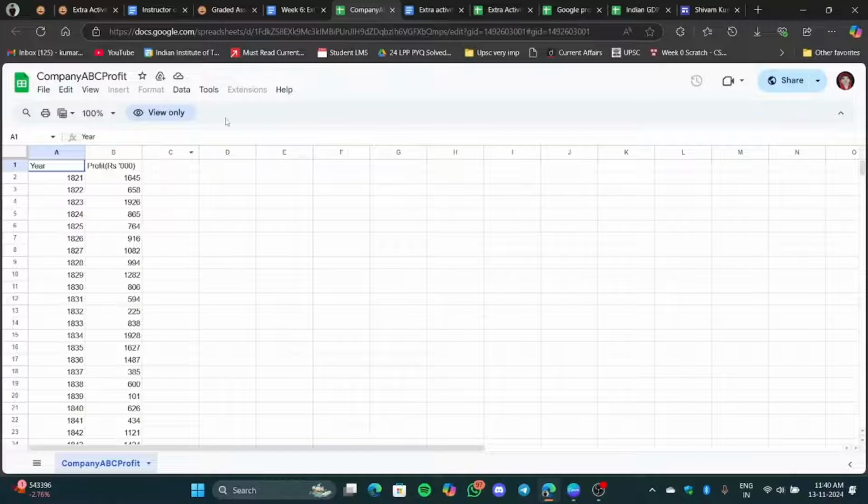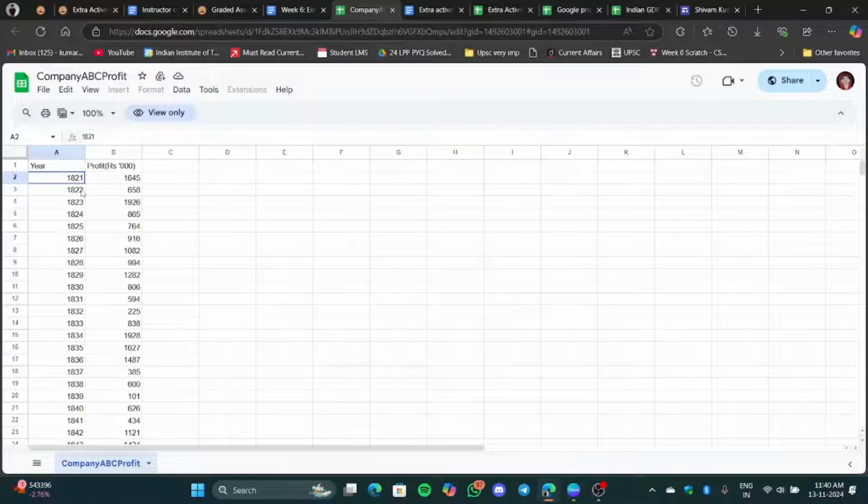Okay, so for my activity, what I did was took two data sets. The first data was Indian GDP, and the second data was the Google profit. The quarter-wise profit that Google made in each quarter from 2009 to 2024 till now. So here you can see that the data is from 821.